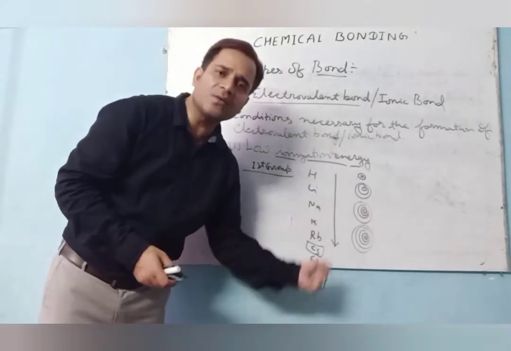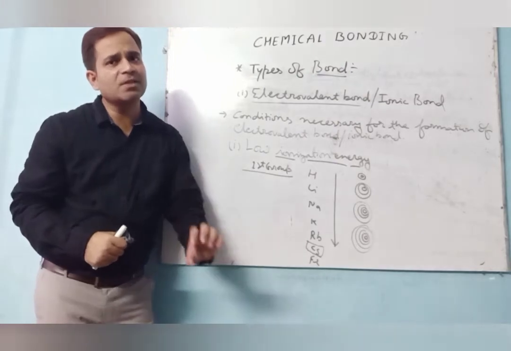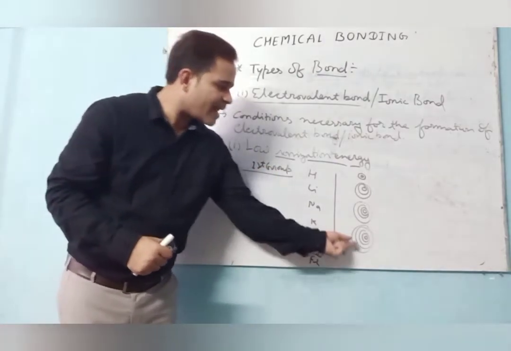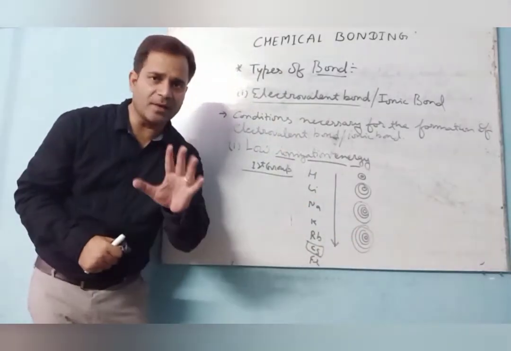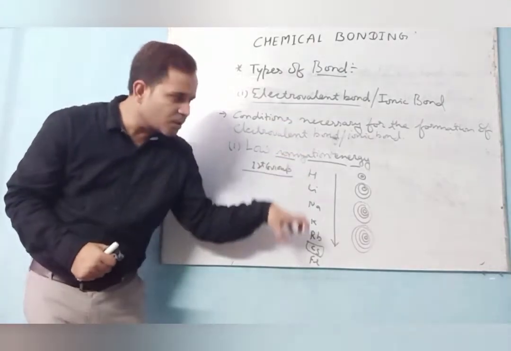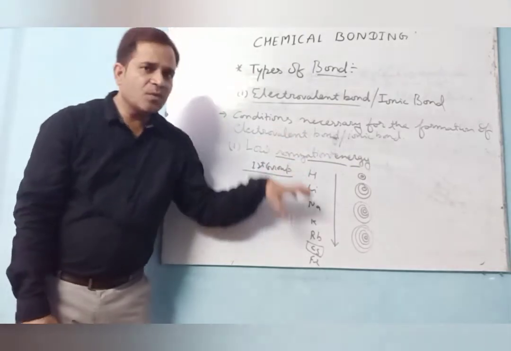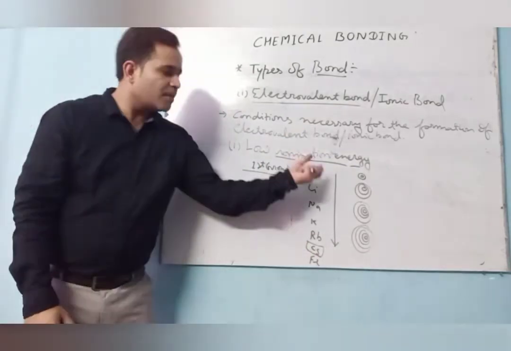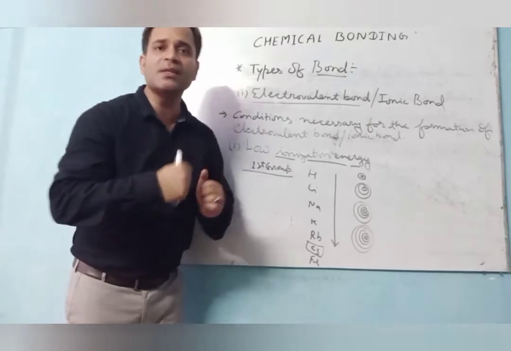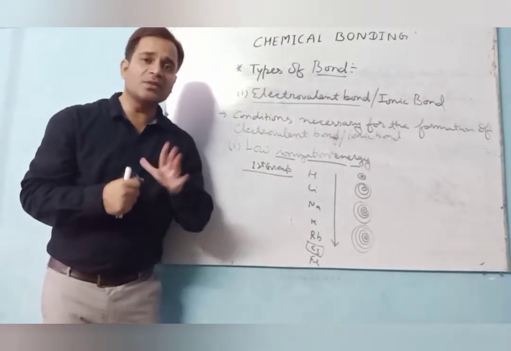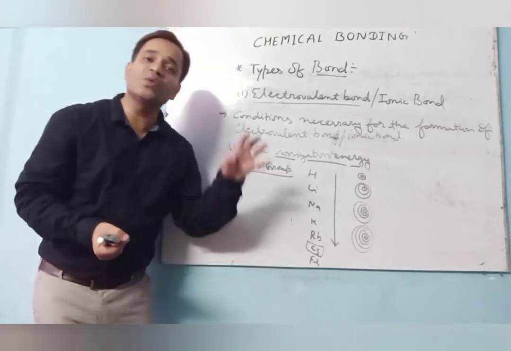Once the number of shells increases, the atomic size increases. And if the atomic size increases, the nuclear force of attraction on the valence electron in the valence shell decreases.